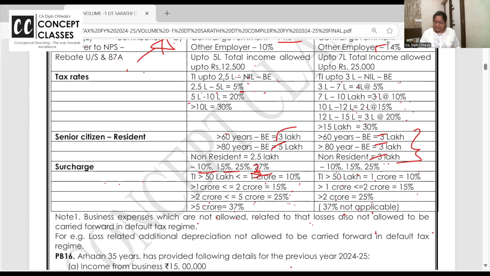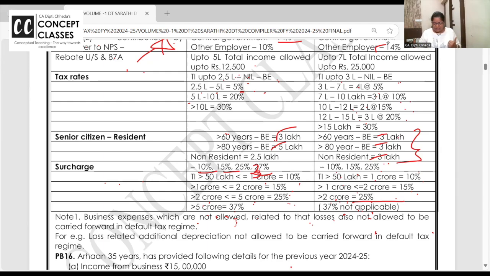Right. 50 lakh to 1 crore, 10%; 1 crore to 2 crore, 15%; 2 crore and above, 25%; and then it is 37%. Clear? Above 5 crore, it is 37% in the old regime. In the default tax regime, above 2 crore, 5 crore, 8 crore, it's 25% only. 37% is not there at all.